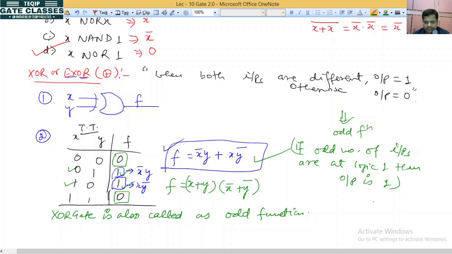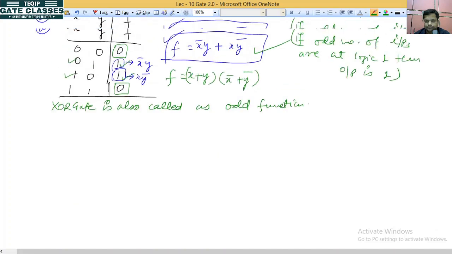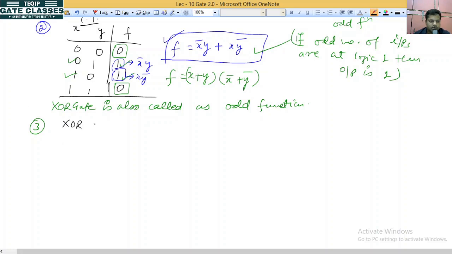The next point is whether it holds the commutative law, associative law or not. We know the procedure to check. The XOR gate holds the commutative law.